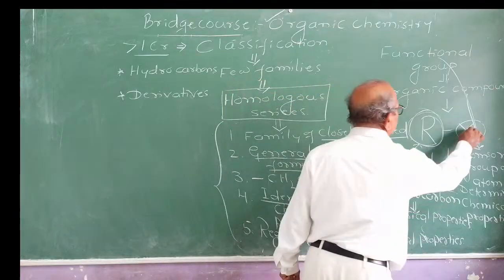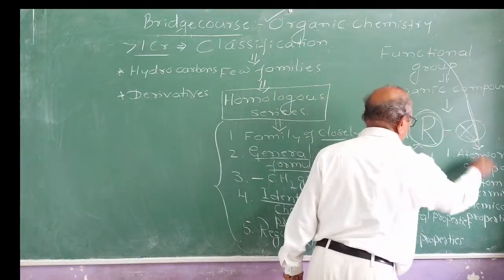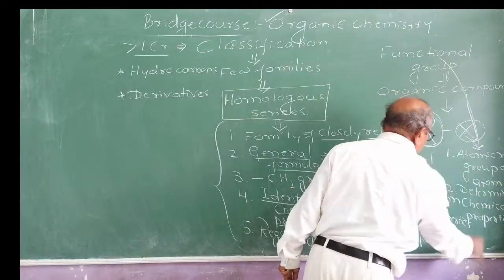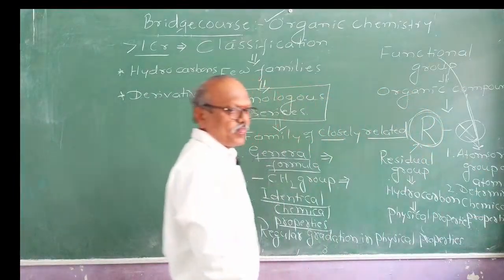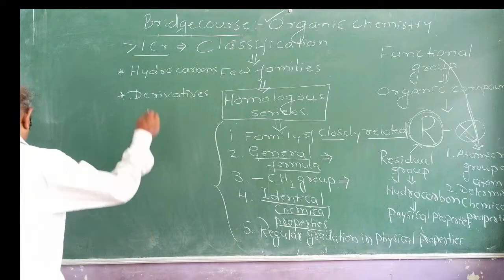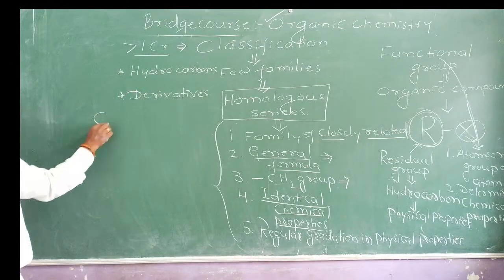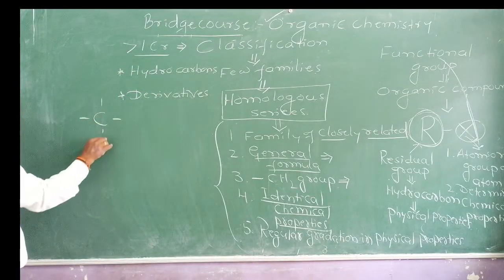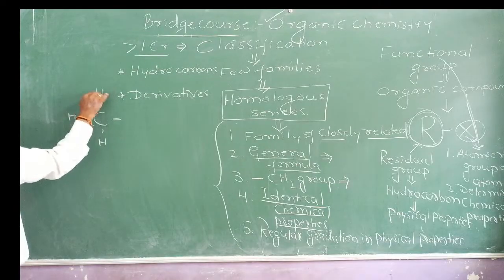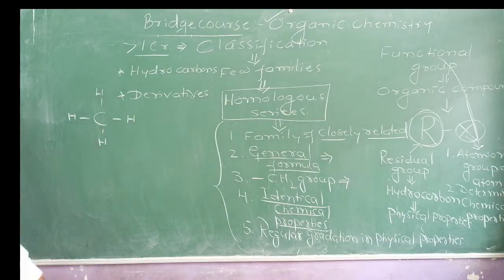And this functional group part, a functional group will determine the chemical properties of any organic compound. Suppose that I take the simplest hydrocarbon. What is the name of this?